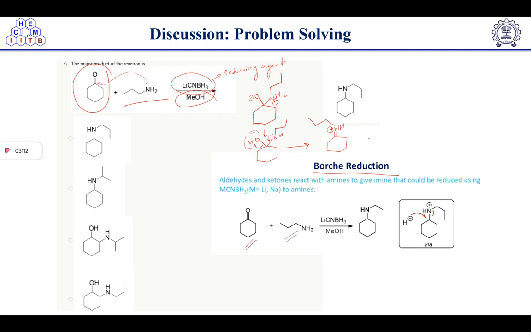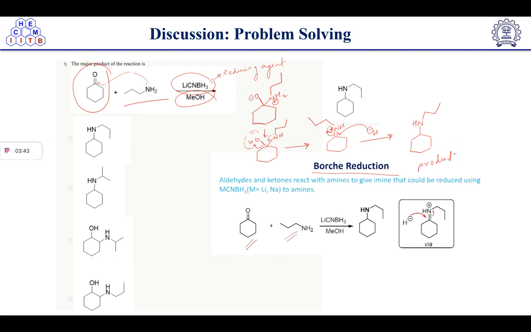After this, we have the reducing agent here, lithium cyanoborohydride. So it's a hydride source. All of you know that, right? So H minus will be there, and it will attack this bond, and we will get the secondary amine. Got it? So this is the product we are getting in this case.